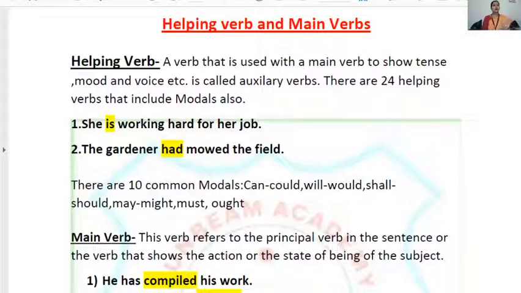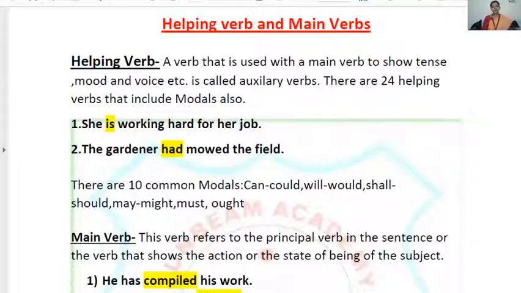She is hard for her job. Do you understand what it means? No. When ma'am says she is working hard for her job, so is has taken the help of working to make its meaning clear, so it is helping verb.